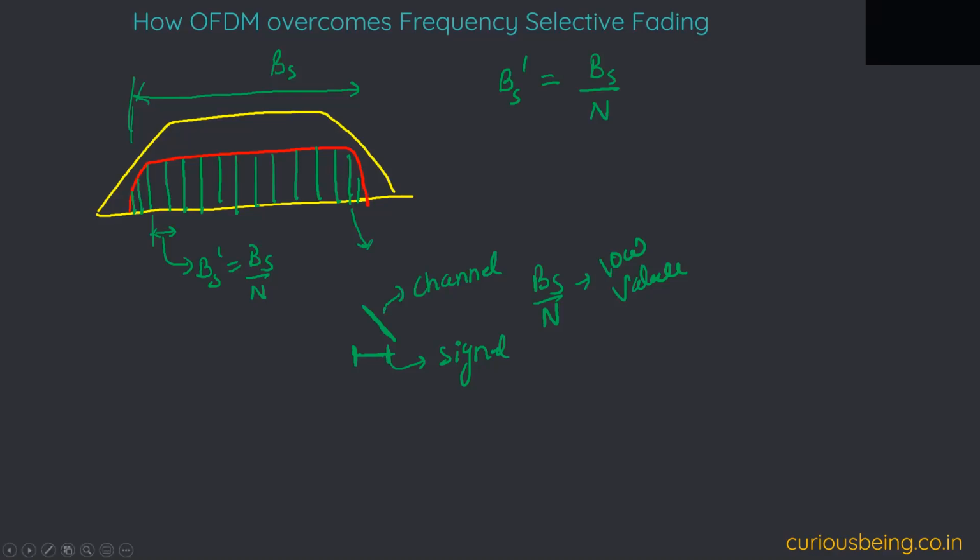Did it digest to all of you? I'll again repeat. For this very small chunk of bandwidth, for very small values of BS by n, we can assume the channel response to be flat.